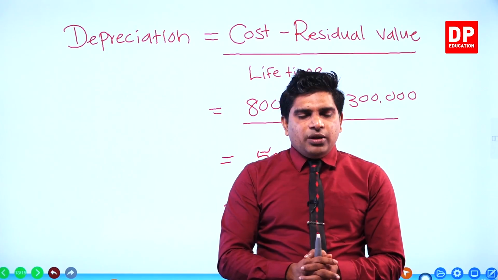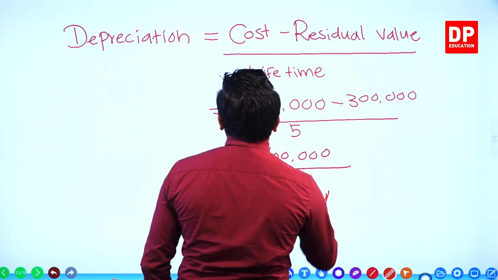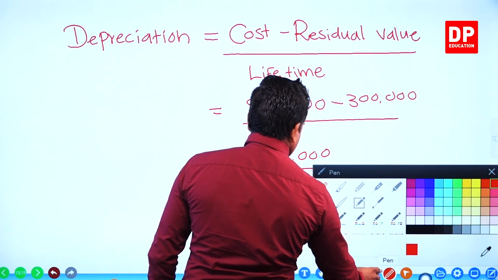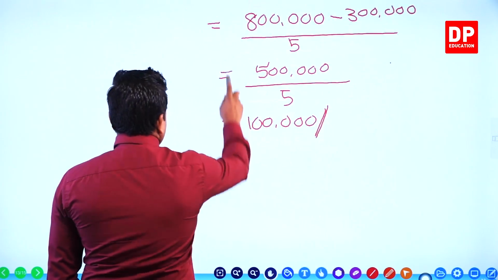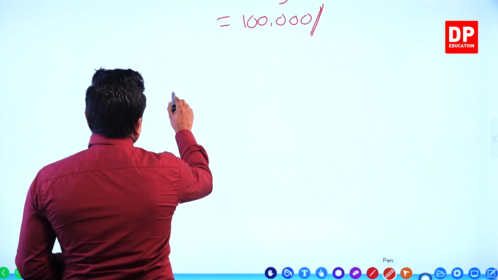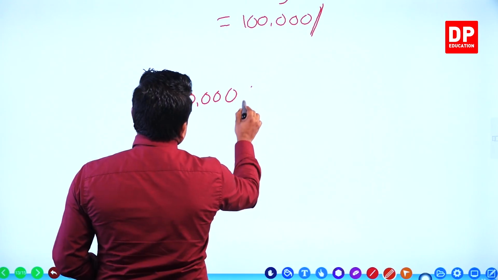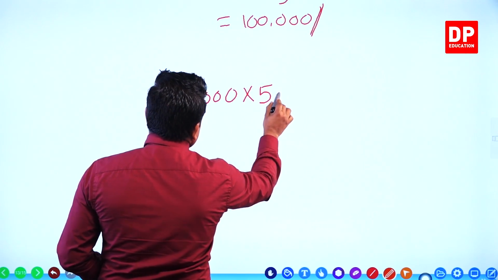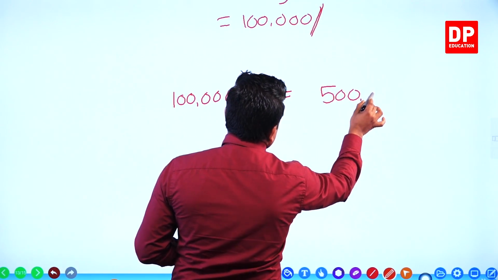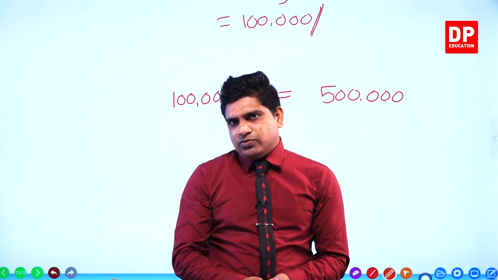Now, remember, the annual one year portion is 100,000. I'll analyze this now. Wait. Annually you allocate 100,000 rupees as depreciation. How many years do you do this? 5 years. The total depreciable value is how much? 500,000 is the depreciable value.